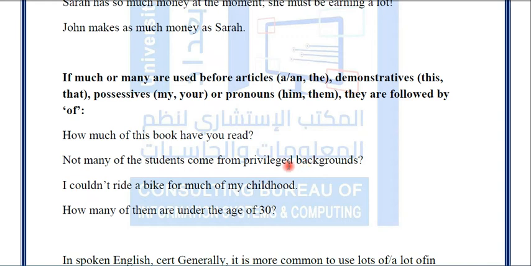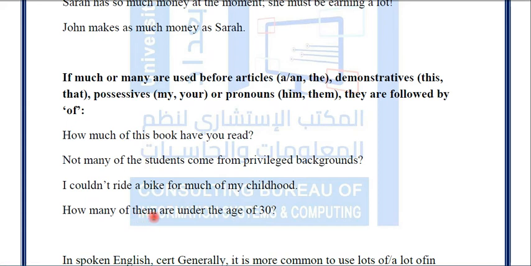Okay, privileged background, that means some students came from privileged backgrounds. Okay, so we use of students. Okay, I couldn't ride a bike for much of my childhood.